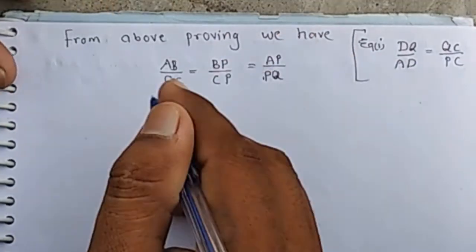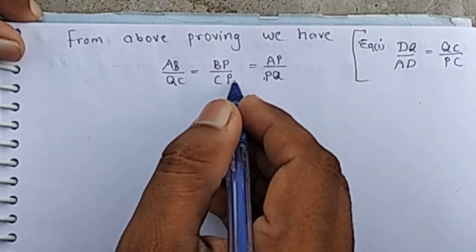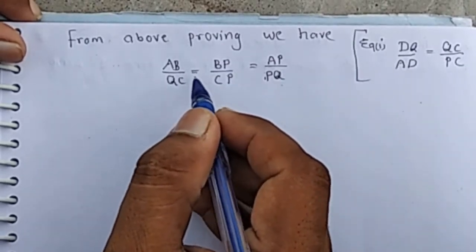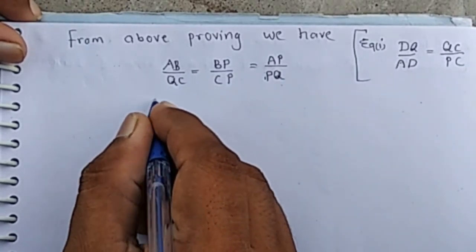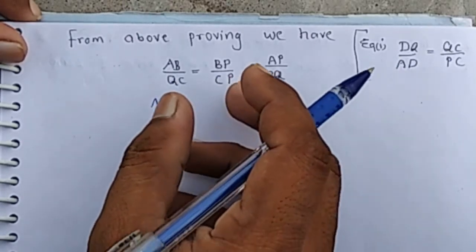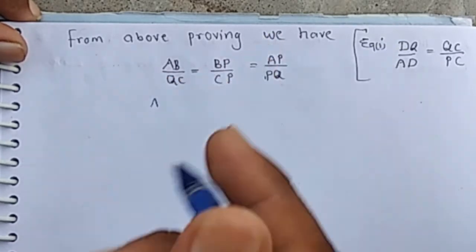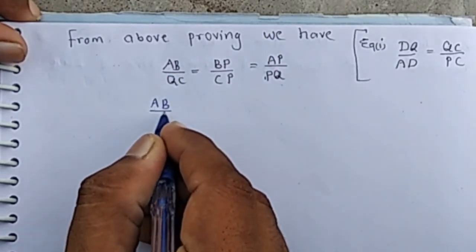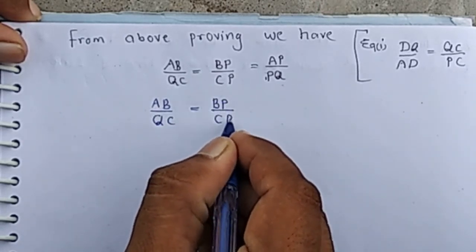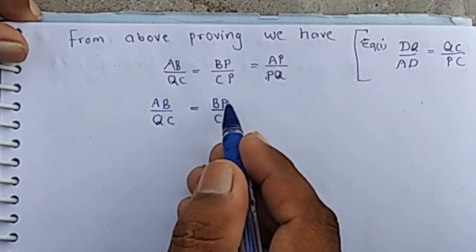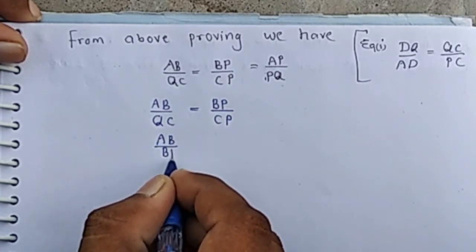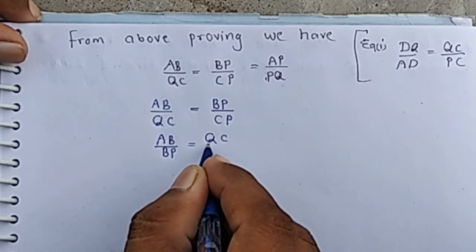Now from the first proving we have AB by QC equal to BP by CP equal to AP by PQ. We find the value of QC by PC from here also. We solve only these two ratios. We have AB by QC is equal to BP by CP. Then QC in the numerator and BP in the denominator, we have AB by BP equal to QC by CP.